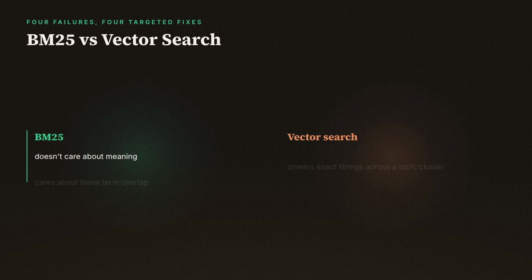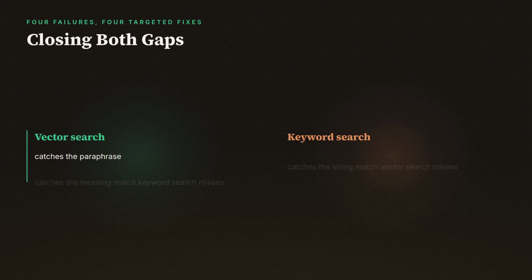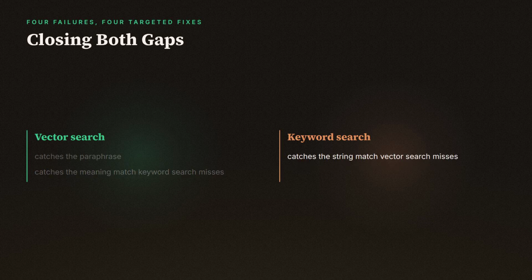BM25 doesn't care about meaning, it cares about literal term overlap, so an exact error code or version string that vector search smears across a topic cluster gets pulled straight to the top by the keyword side. Vector search still catches the paraphrase, the case where someone describes the config without naming it exactly. Keyword search catches the string match vector search misses. Vector search catches the meaning match keyword search misses. Running them together closes both gaps instead of picking one and eating the other's blind spot.